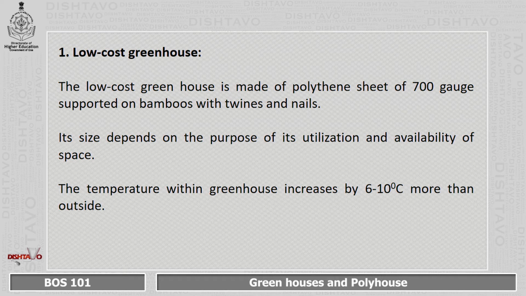Low cost greenhouse is made of polythene sheet of 700 gauge supported on bamboos with twines and nails. Its size depends on the purpose of its utilization and availability of space. The temperature within the greenhouse increases by 6 to 10 degrees centigrade more than outside.